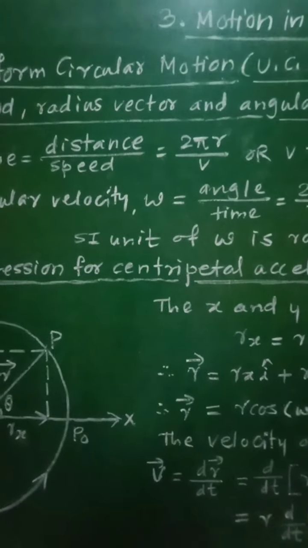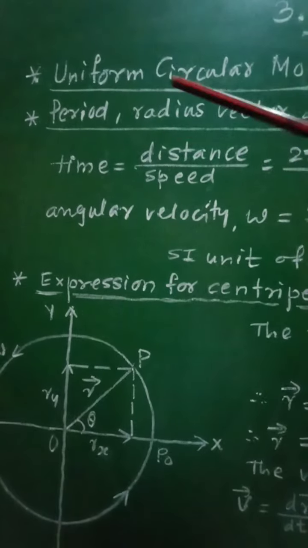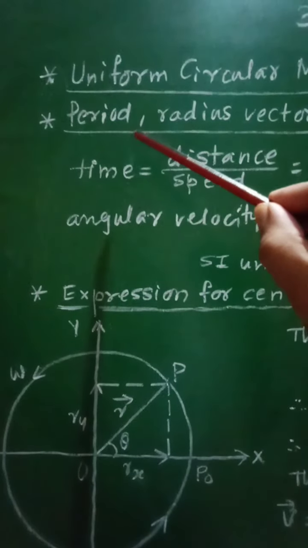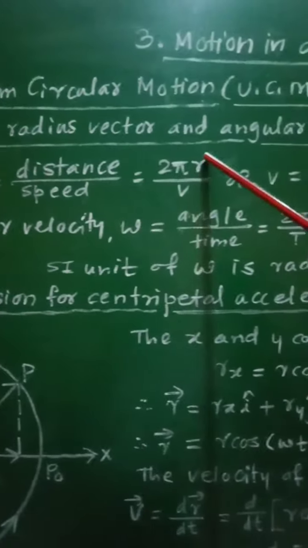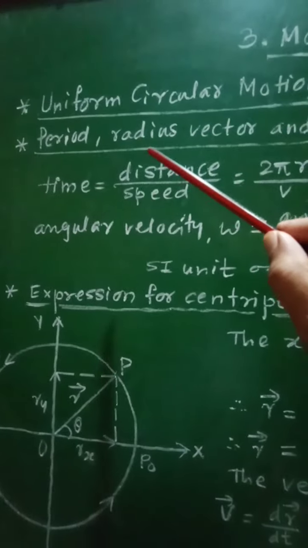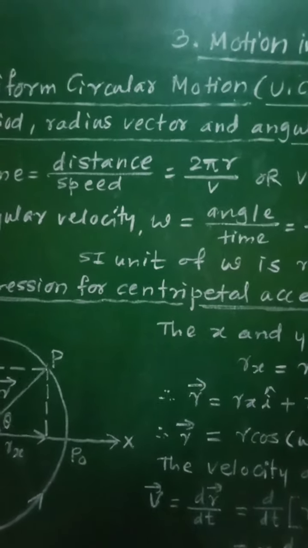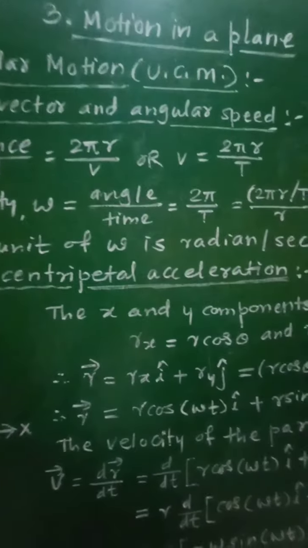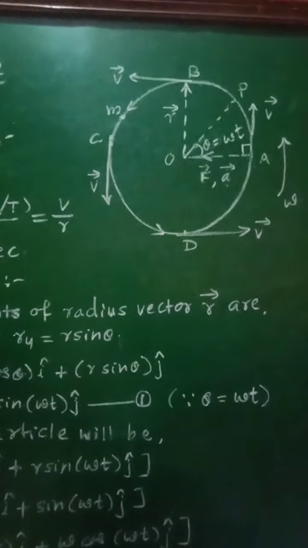And now let us see some of the terms which are related to UCM, that is uniform circular motion, and these are period, radius vector and angular speed. Now what are these quantities? In order to explain these terms, let us consider a particle of mass m.